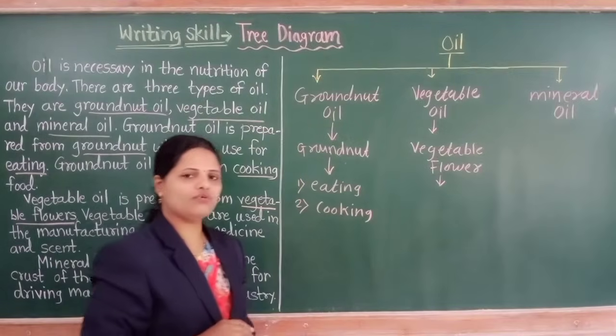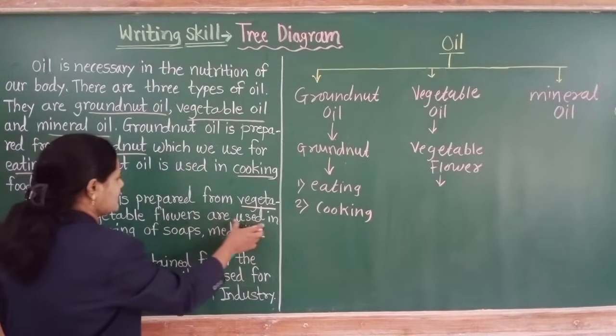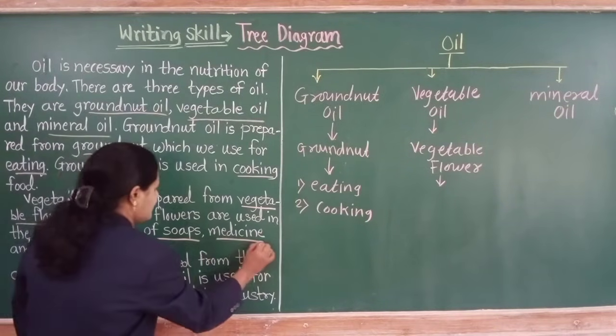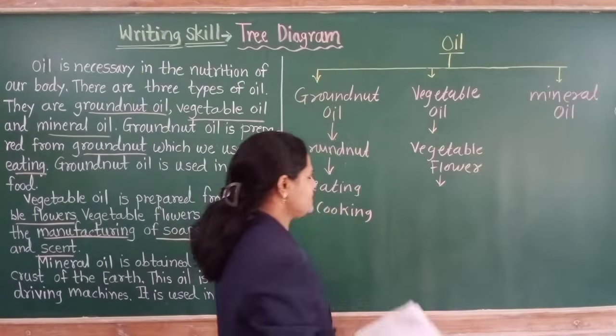What is the use of vegetable oil? Just read here. Vegetable flowers are used in the manufacturing of soaps, medicine and scent. This is the use of vegetable oil.